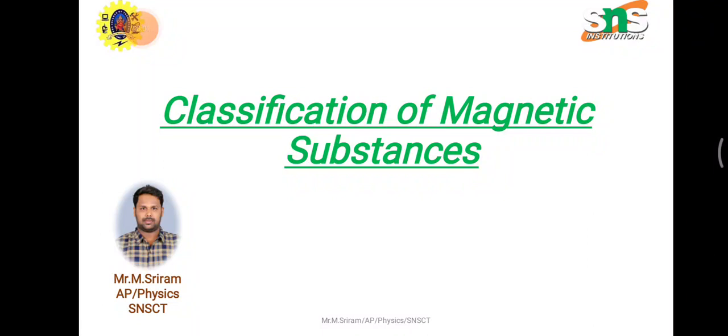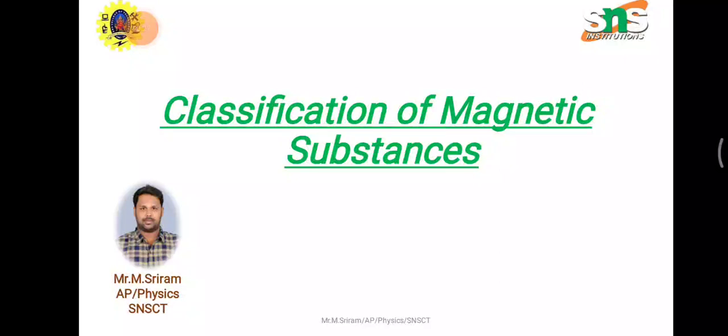So good morning. So now we discuss classification of magnetic substances. So now we are going to study the various types of magnetic materials in terms of the magnetic properties of the atomic dipoles and the interactions between them. So the very first discussions are based on whether the atoms carry permanent magnetic dipoles or not.